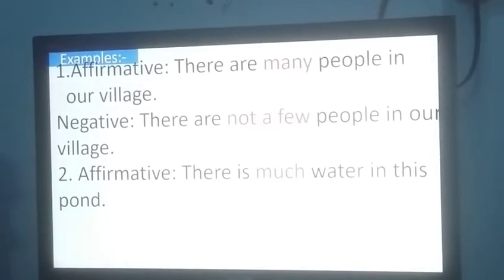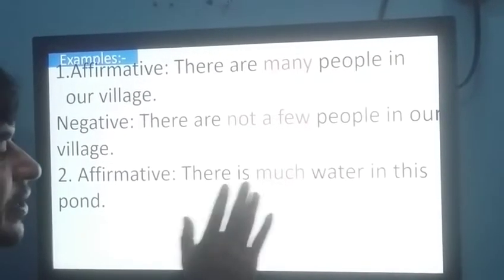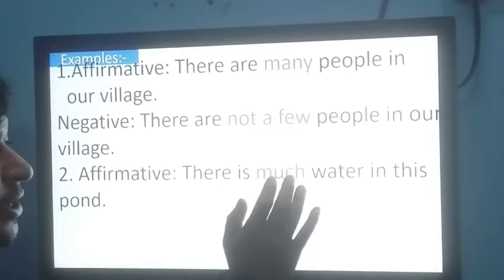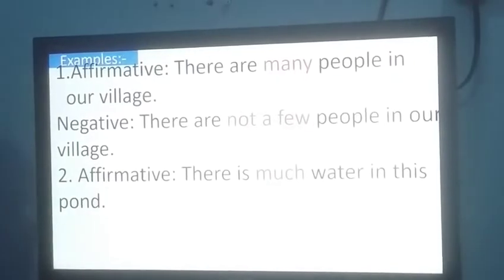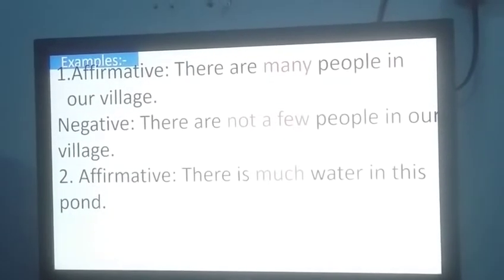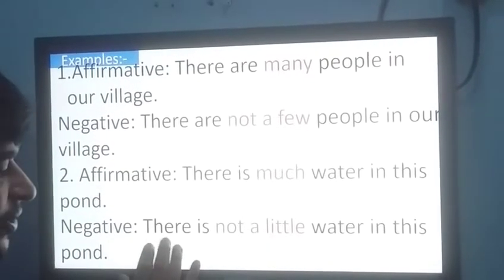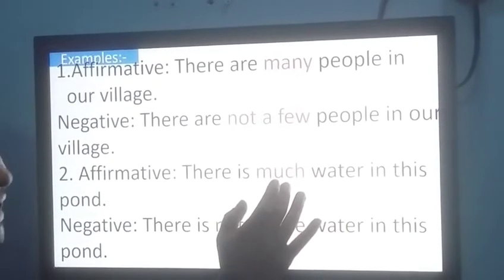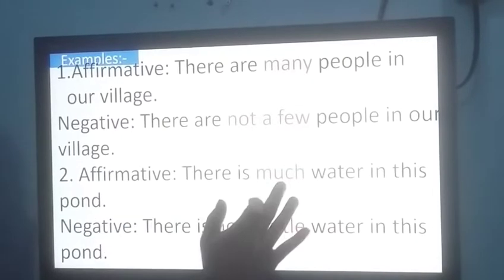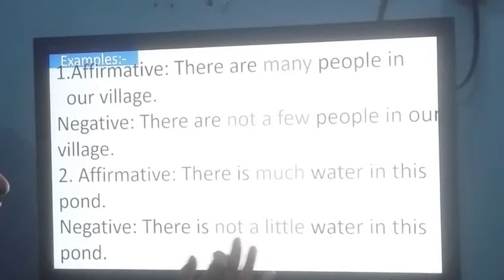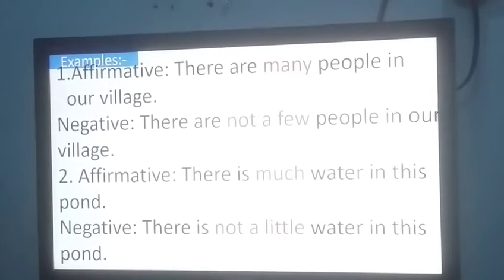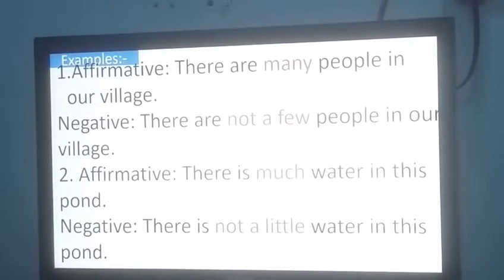Okay, take the next example. There is much water in this pond. Here we have got much. Much is the clue to make the sentence negative. So say, there is not a little water in this pond. If you get much in any affirmative sentence, you have to use not a little to make the sentence negative. So instead of much, we have used not a little.